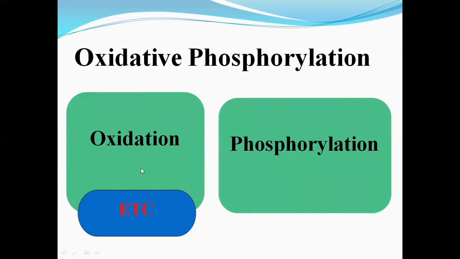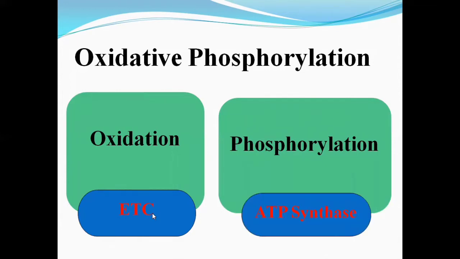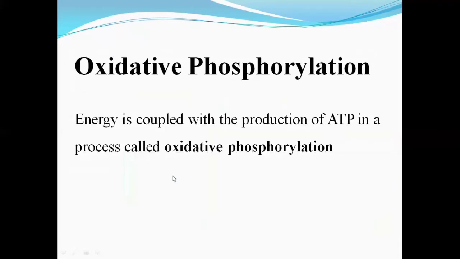In this process, energy is released as there is a transfer of electrons through a series of reactions. Then this energy is captured by the ATP synthase, which is responsible for the phosphorylation of ADP and converts the ADP into ATP. The final product of the electron transport chain is the water molecule, and the final product of the ATP synthase is ATP. These two processes occur together, and the phosphorylation happens because the chemiosmosis process takes place.